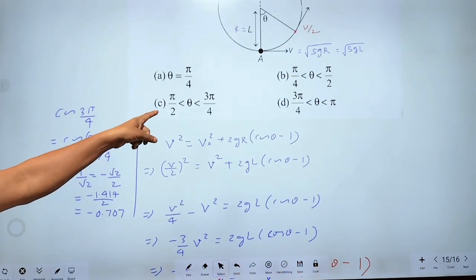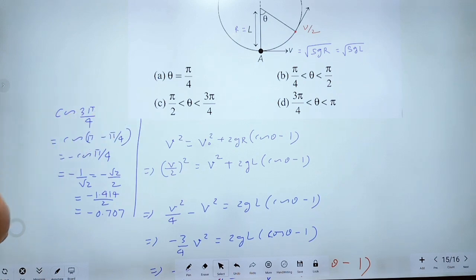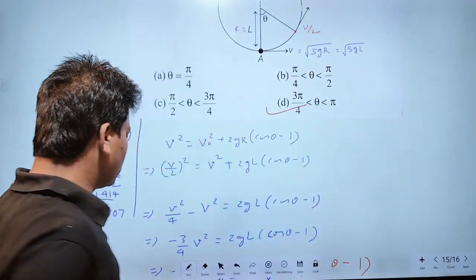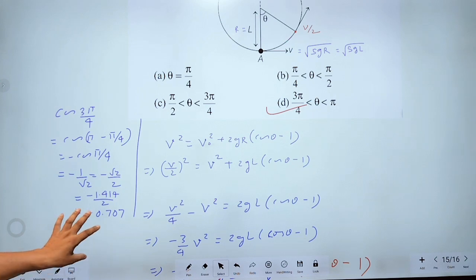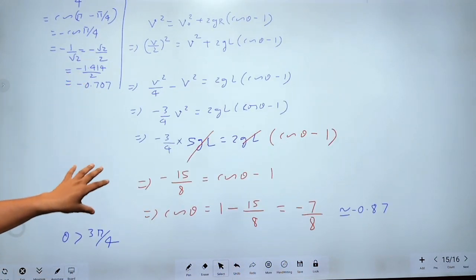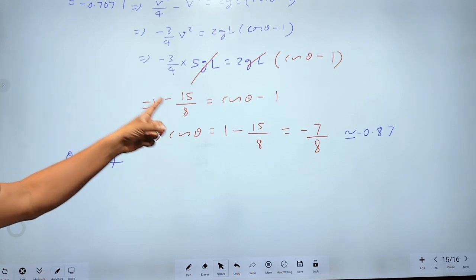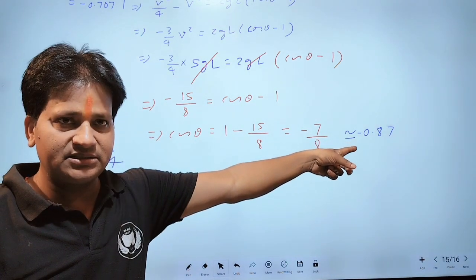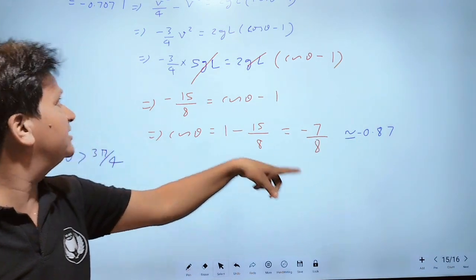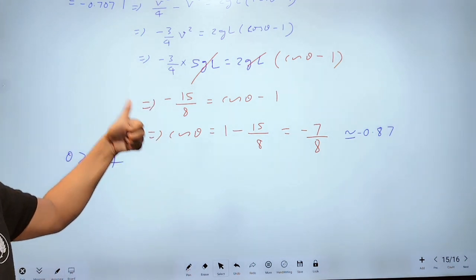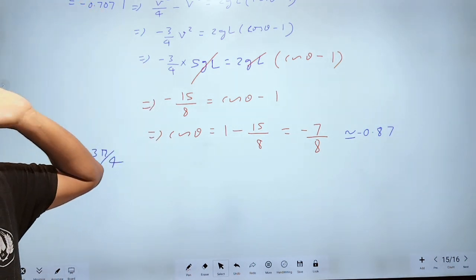Therefore, this option will be rejected and the correct option will be this, because theta will be greater than 3 pi by 4. According to this, because this quantity is less than this, angle theta is greater than 3 pi by 4.